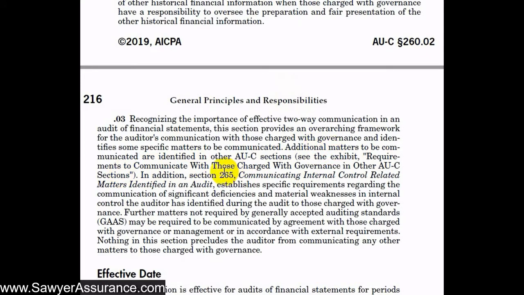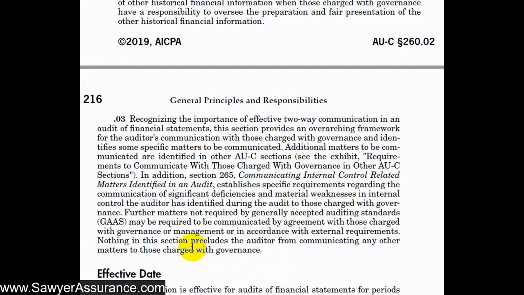But in addition, we have AUC Section 265, which will be in our next video series. In that section, they tell us how to communicate internal control related matters that are identified in the audit. That is in addition to the communications that we're required to perform as part of this AUC Section 260. Also, we may be required to communicate with those charged with governance or management in accordance with external requirements, and we would have to follow those requirements as well. So nothing in this section is going to tell us that we cannot communicate some certain piece of information.